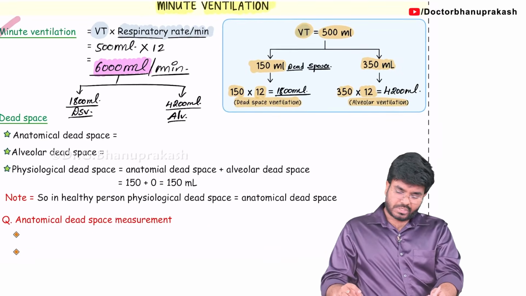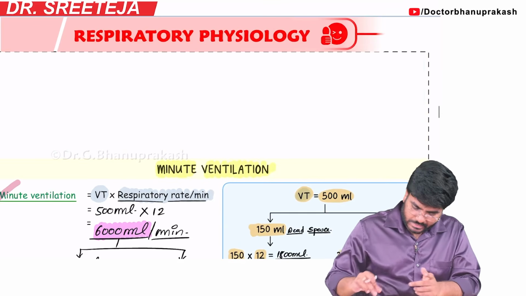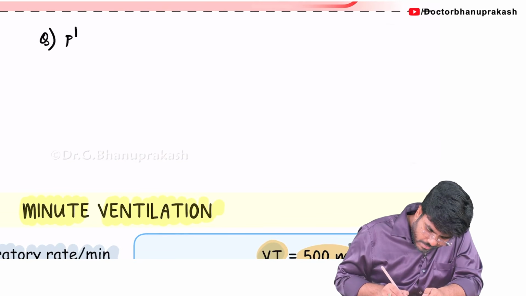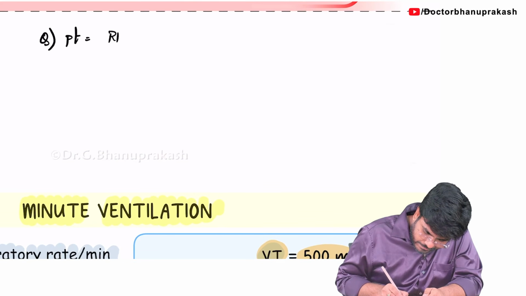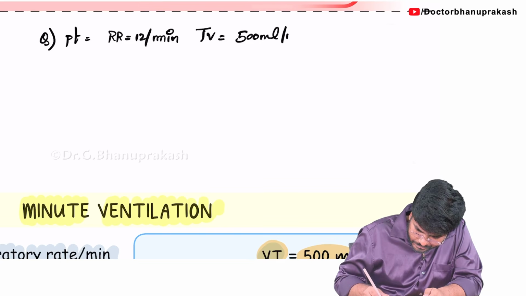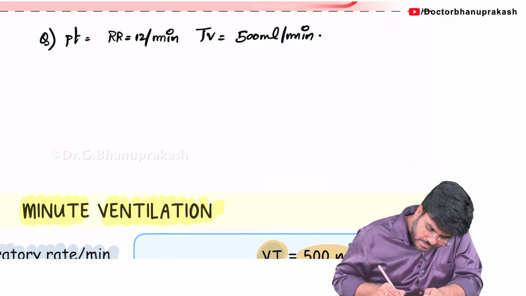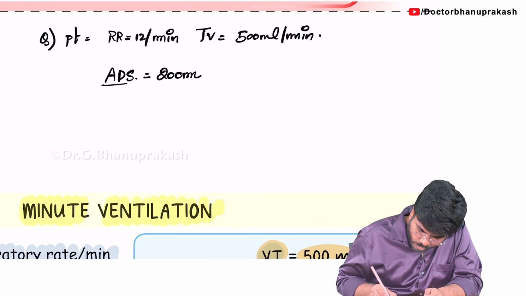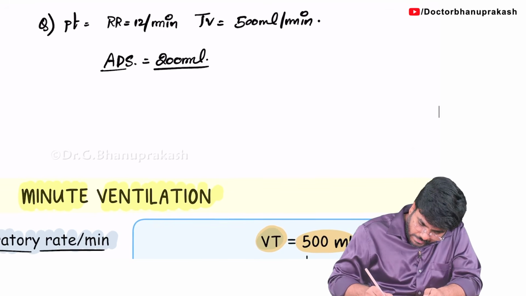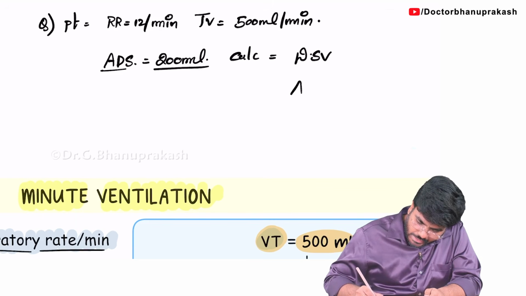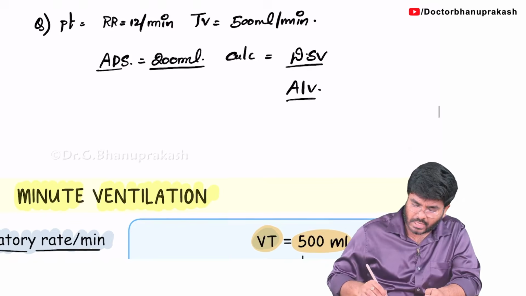Okay. Now, how is the question going to show up in your exam? How will the question come? See, take the question here. Let's say there is a patient whose respiratory rate is 12 times per minute, and his tidal volume, let's say the same, 500 ml. His anatomical dead space, or conducting zone, let's say 200 ml. Now I am increasing the anatomical dead space. Now calculate and tell me what the dead space ventilation and alveolar ventilation are.